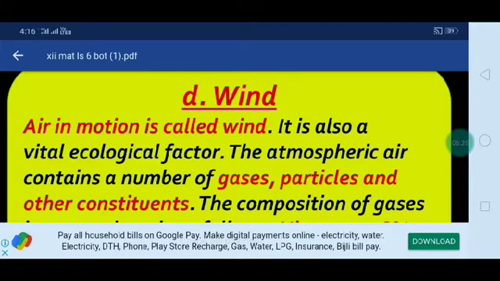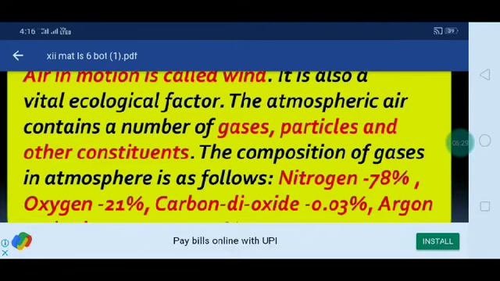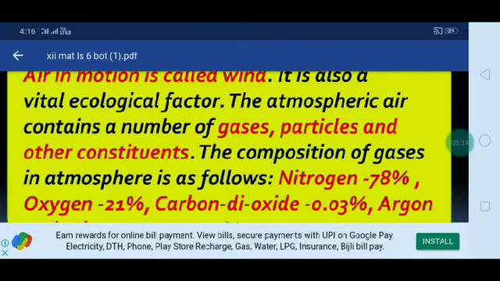Air in a motion condition is called wind. It is also a vital ecological factor. How will we identify the wind? Here, some of the tree branches show movement. Only then can you identify that wind is there. Wind is also a vital ecological factor.